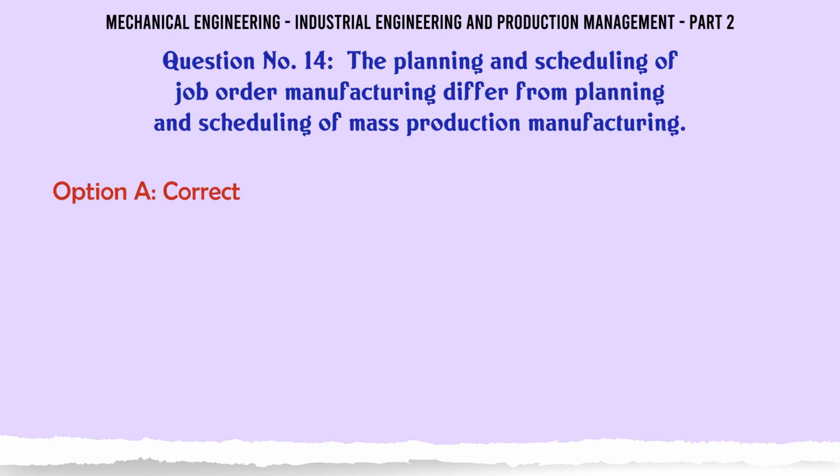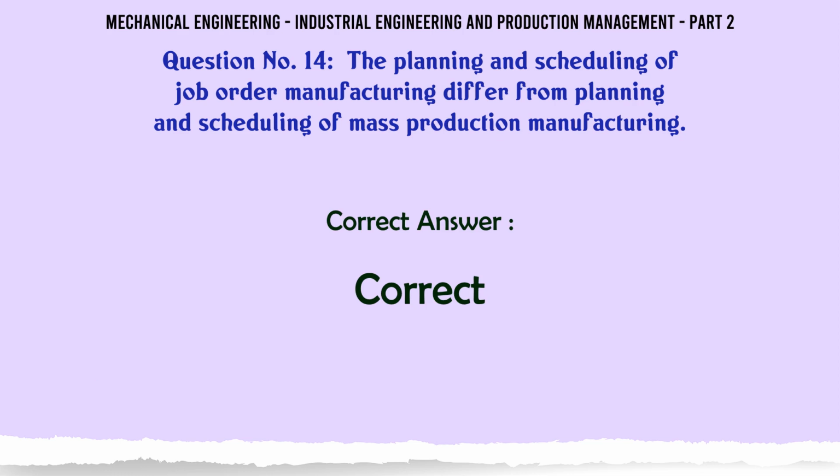The planning and scheduling of job order manufacturing differ from planning and scheduling of mass production manufacturing. A. Correct, B. Incorrect, C. D. The correct answer is correct.